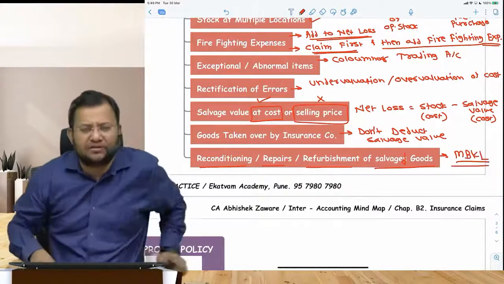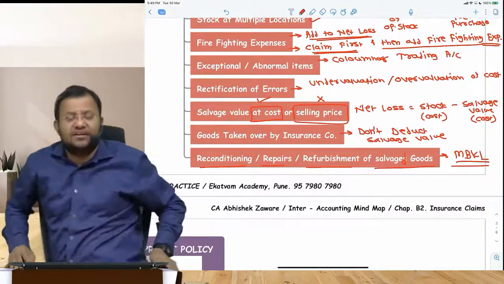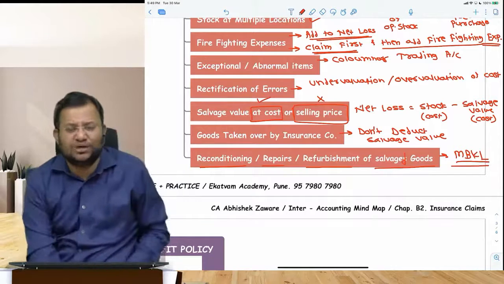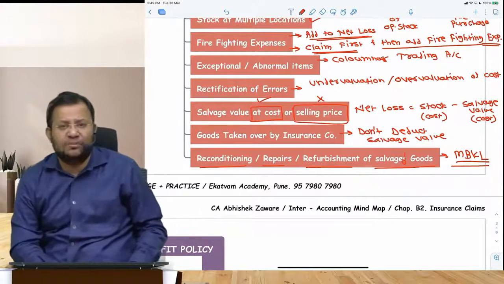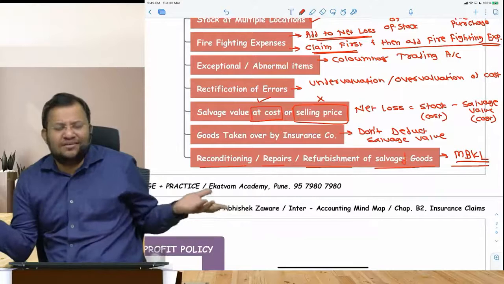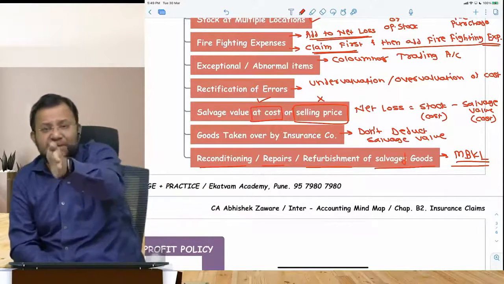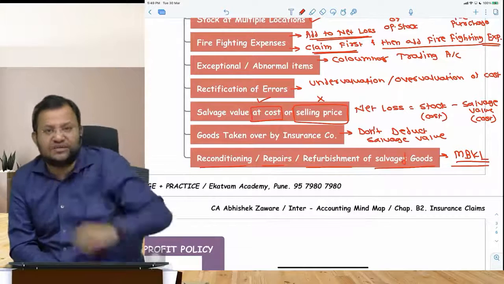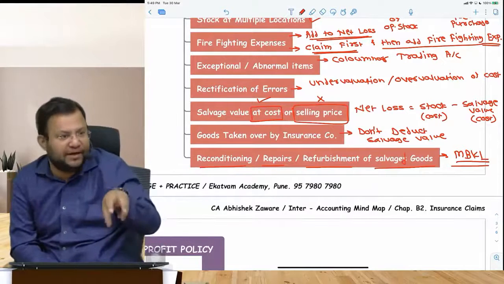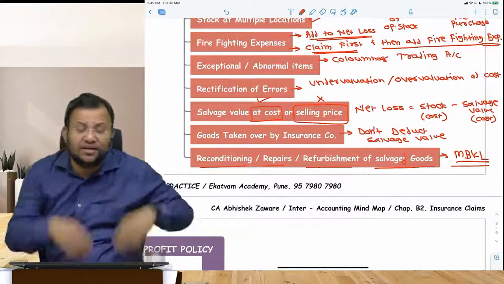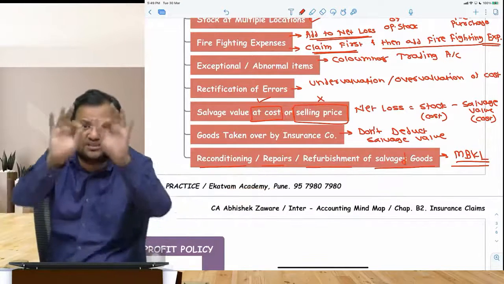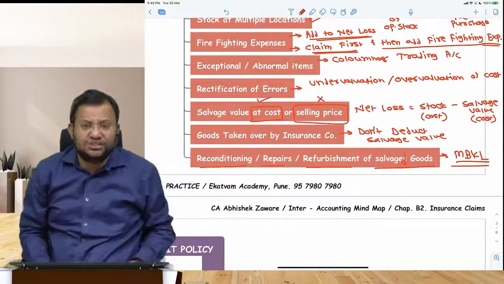The examiner may give you that whatever goods are salvaged are refurbished by you by incurring so and so expenses and they are resold by you at so and so price. That does not affect the calculation of the insurance claim because that is an event taking place after the fire. In one of the test questions, I had given you this particular point where there is a refurbishment done. So profit or loss on refurbishment does not affect the calculation of the insurance claim at all.